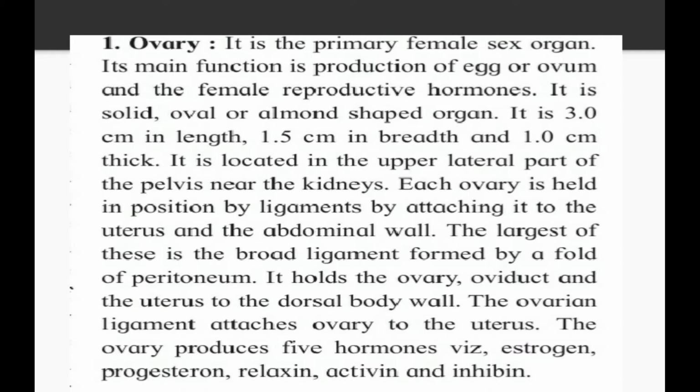The ovary produces 5 hormones, that is estrogen, progesterone, relaxin, activin and inhibin. These are the 5 hormones of the female reproductive system and they are produced by the ovary. So the ovary is very important as it produces eggs as well as these 5 hormones.